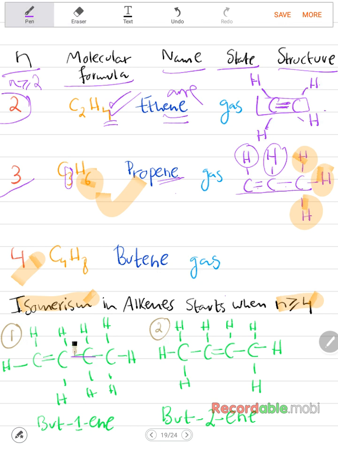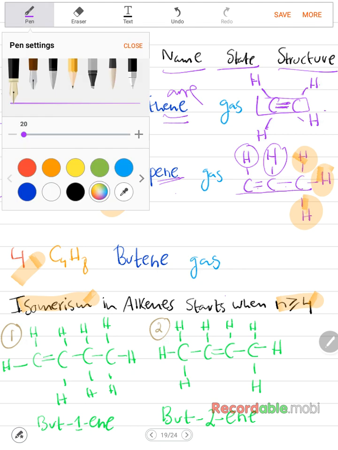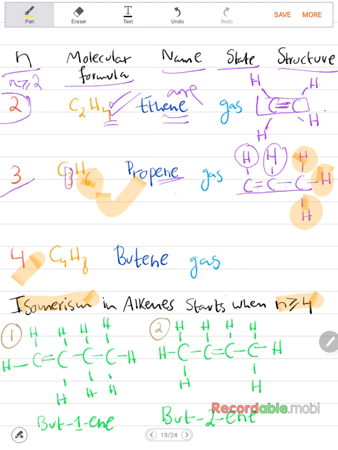Anyway, so here the double bond is what makes isomers, because the double bond can be put between the first and the second, so it's called but-1-ene, or it can be put between the second and the third. It will be called but-2-ene. Again, if you put it here instead of here, it will still be called but-1-ene, and if you put it here instead of here, it will still be called but-2-ene. Not but-3-ene or anything like that.